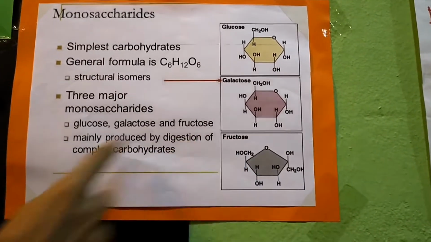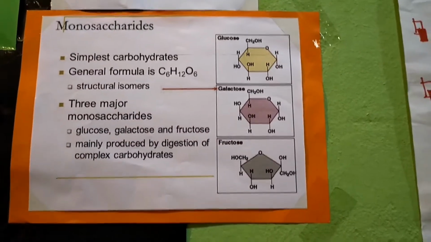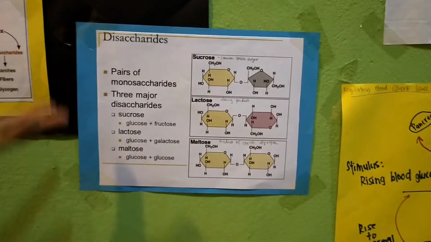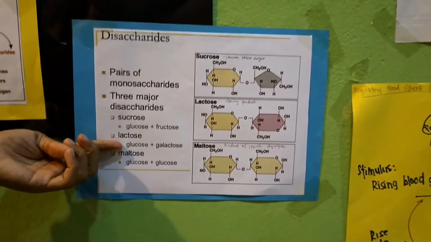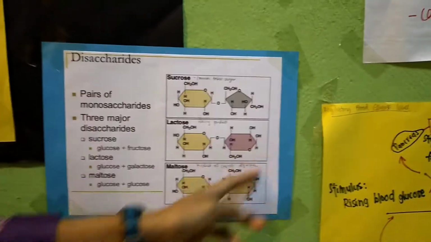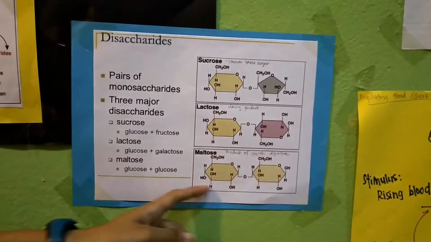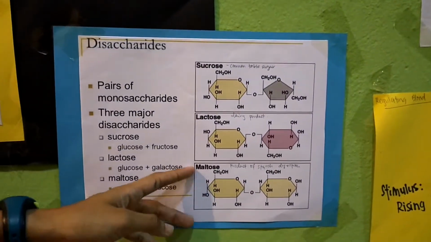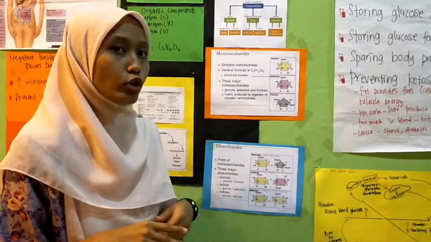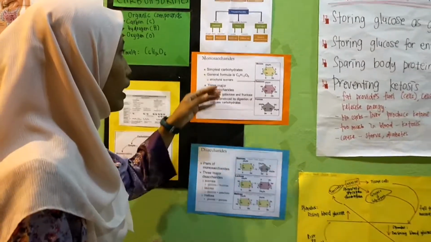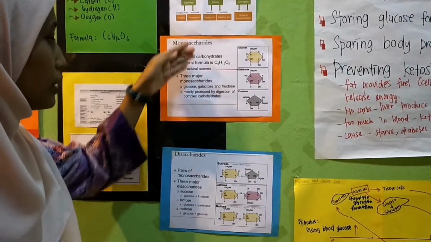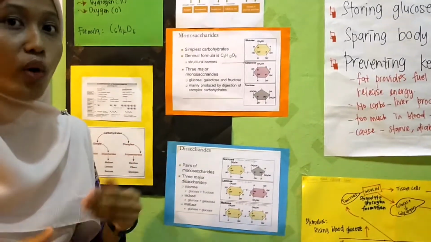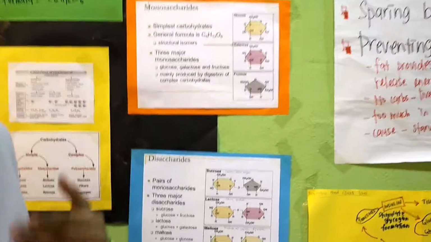Okay, we move to the disaccharide. Disaccharide is a pair of monosaccharides. There are three major disaccharides, which are sucrose, lactose, and maltose. And this is the general formula for disaccharide. To form disaccharide from the monosaccharide, there is a process known as condensation, that is the release of water.